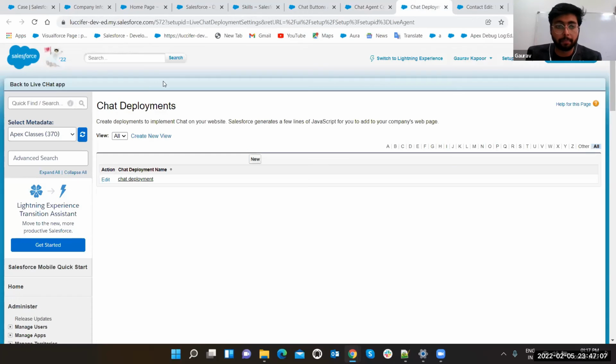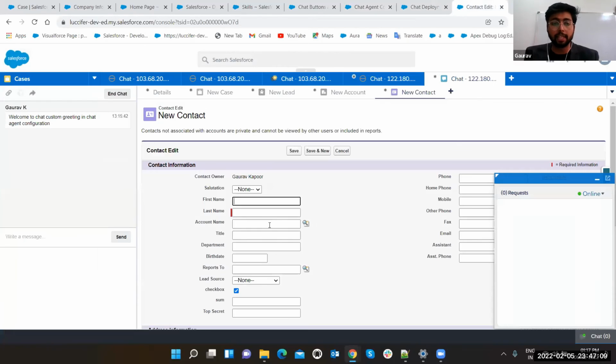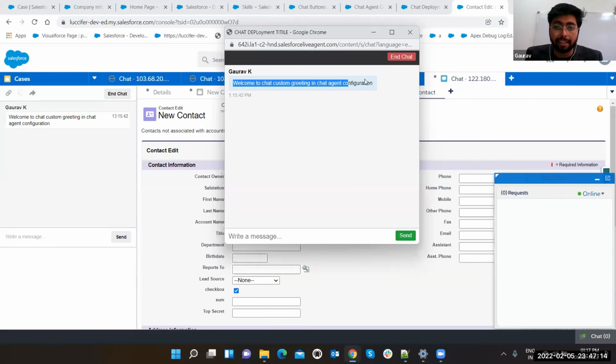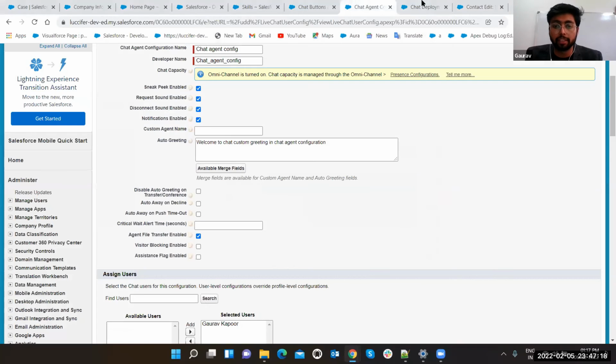Auto greeting. See, once we accepted it, the user automatically got this text: Welcome to chat. We can set this text here in the chat agent configuration. We can send anything. We can use any merge field from any record. If you want to add a name, we can use that here.